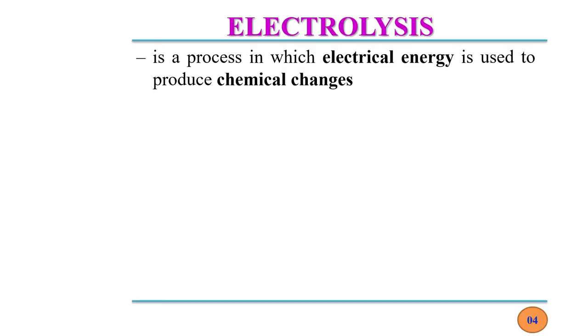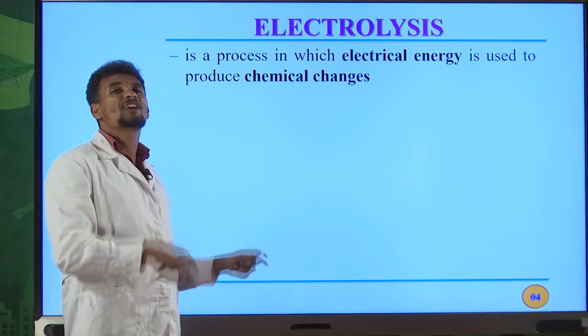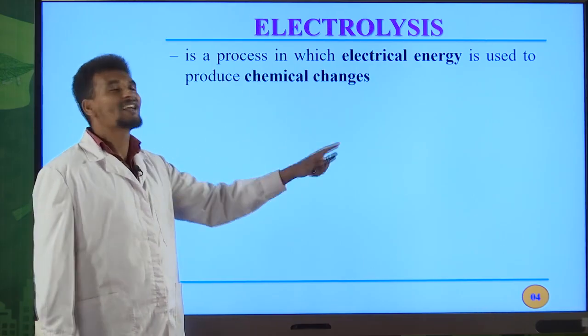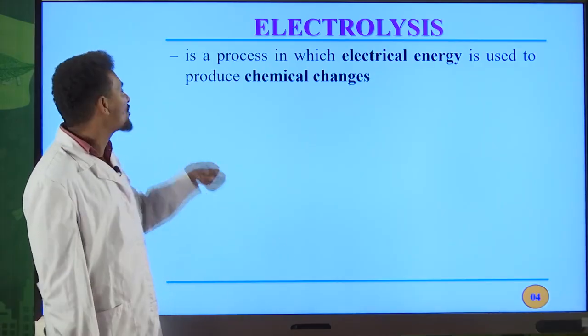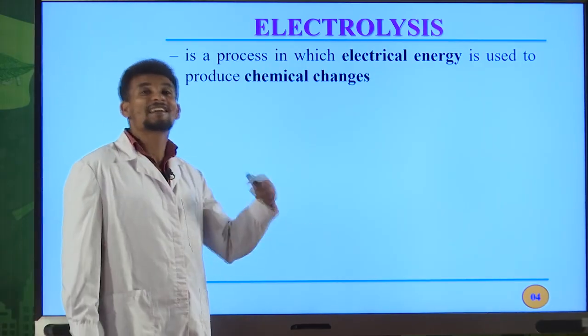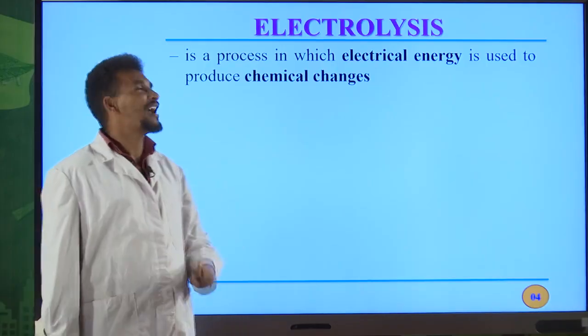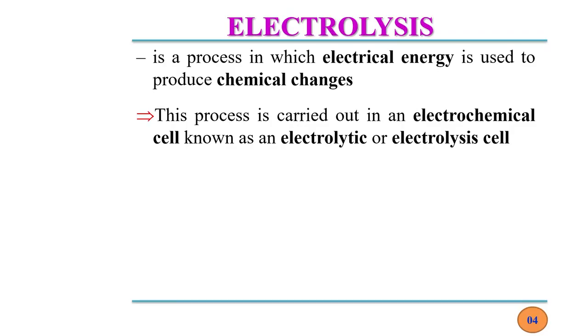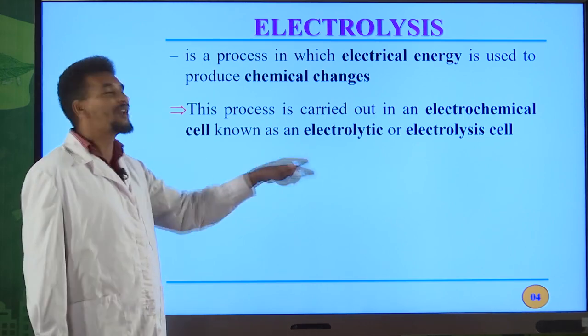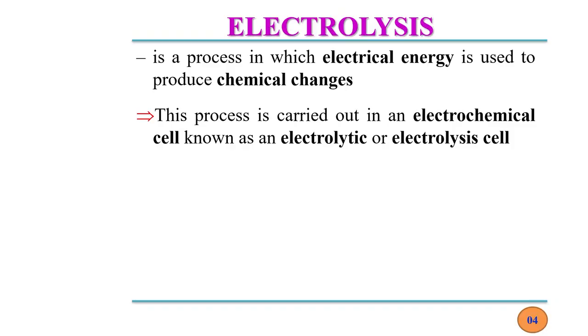If electrical energy is converted to chemical energy, this process is known as electrolysis, and it is carried out in an electrolytic cell, because I told you that an electrolytic cell is a device that converts electrical energy to chemical energy. Another name for the electrolytic cell is the electrolysis cell.